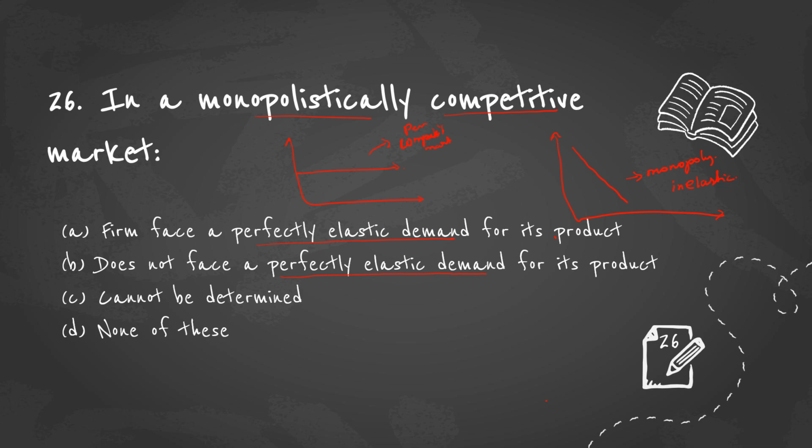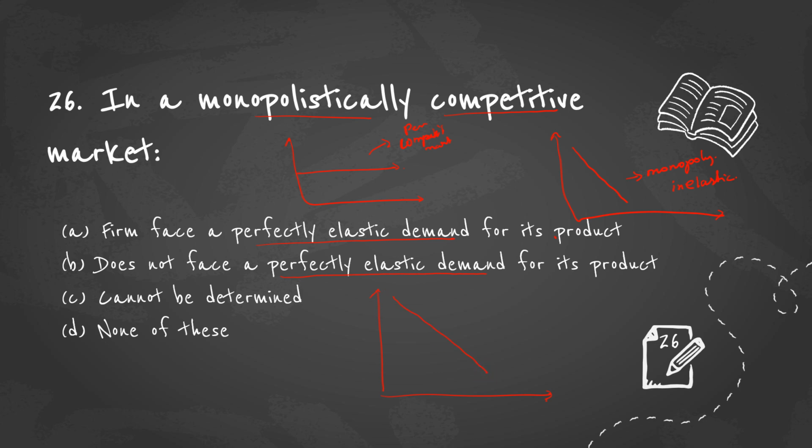A monopolistic firm is neither a monopoly nor a competitive firm. A monopolistically competitive firm has the features of both monopoly and competitive firms. It is a market in between the two extremes. So how will the monopolistically competitive firm's demand curve be?